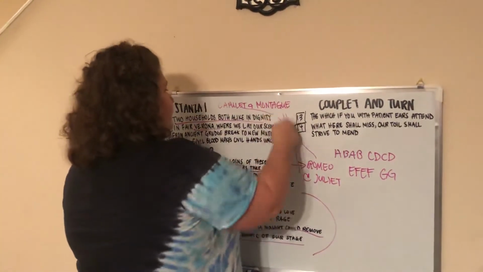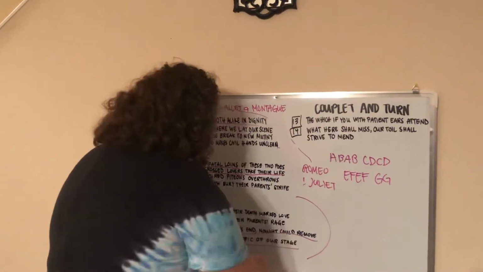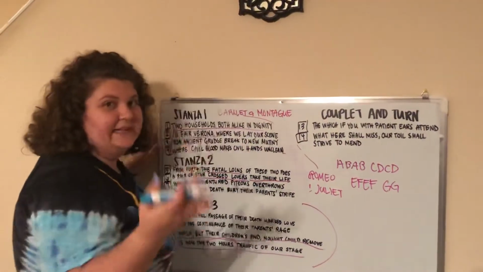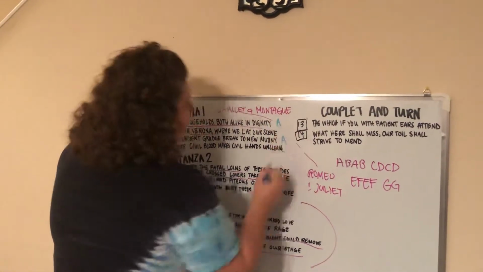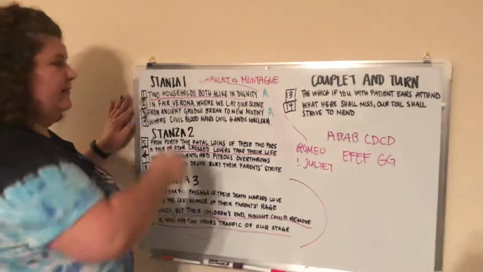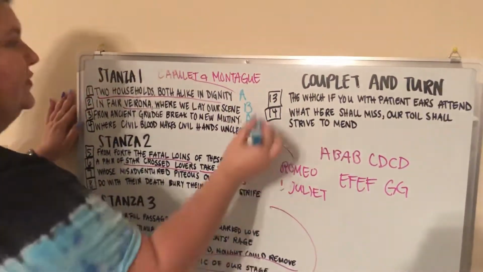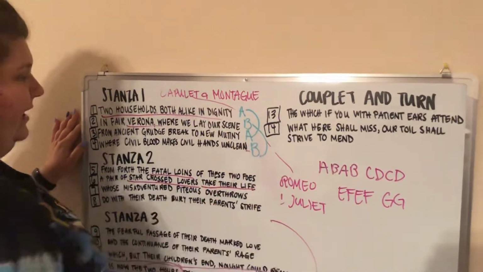Let me fix this. Okay. So dignity, mutiny. Shakespeare thinks that rhymes. I don't understand. But he's probably like, dignity, mutiny. There you go. It rhymes. Seen and unclean rhyme together. So we've got the first and the third line rhyming, and the second and the fourth line rhyming.